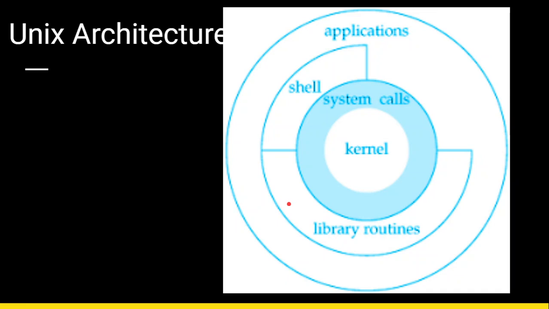Now let us see the architecture of the Unix OS. Here we can see the kernel is the core, or the nucleus, as we say. It touches the hardware. The kernel can be approached through system calls. There are system calls specially meant for process management, memory management or file management; everything is done by the kernel, but through commands from the system calls.